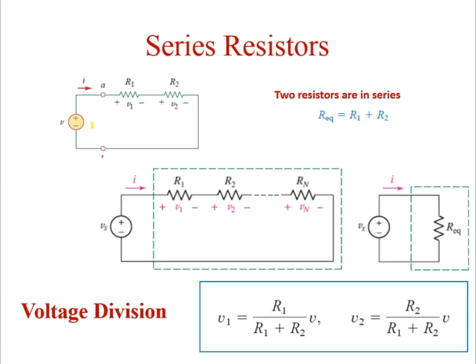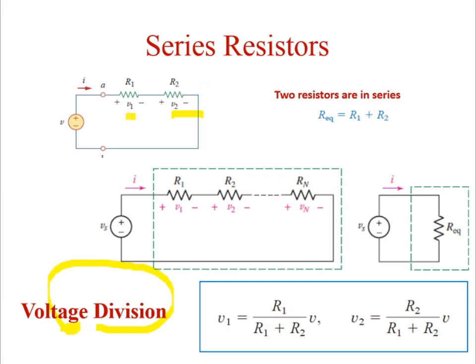Here we need to find the R equivalent. Okay, two resistors are in series. The formula is R equivalent equals R1 plus R2. This logic holds if you have n number of resistors also. Now, as I said, V1 and V2 will be different, so we need to find them with the concept of the voltage division rule. Very important, the VDR.